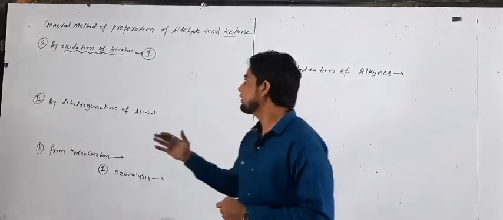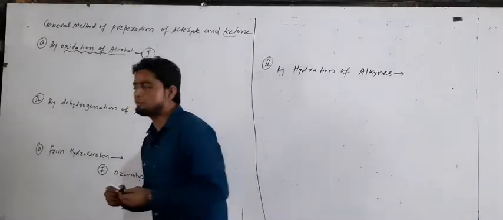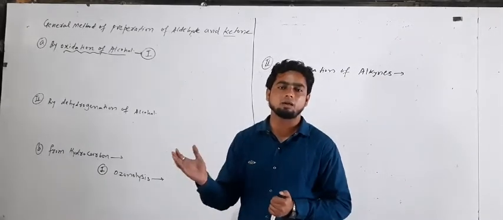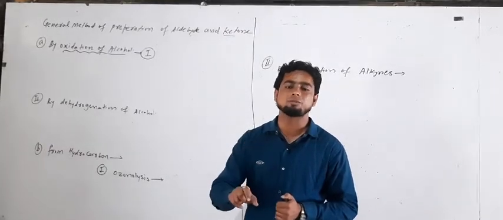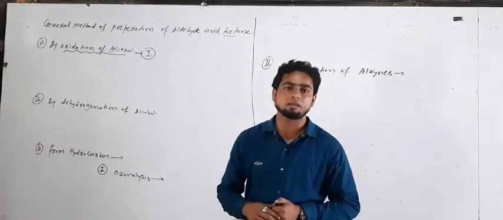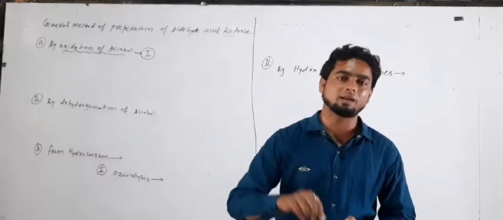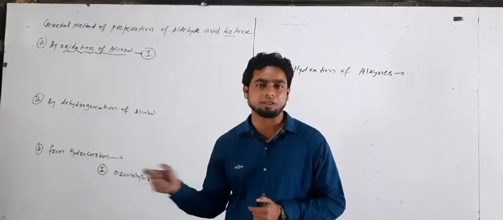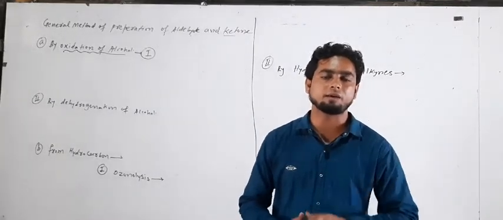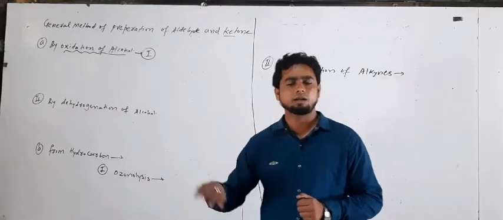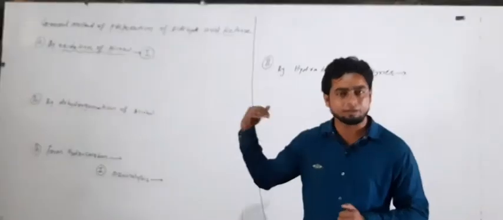Clear beta? So first of all we take the formula of alcohol. In simple language, if you discuss alcohol and phenol, the alcohol on oxidation always gives the following. The primary alcohol gives aldehyde, whereas the oxidation of secondary alcohol gives ketones. Remember this, beta: whenever we oxidize a primary alcohol, we get aldehyde, and whenever we oxidize a secondary alcohol, we get ketones.